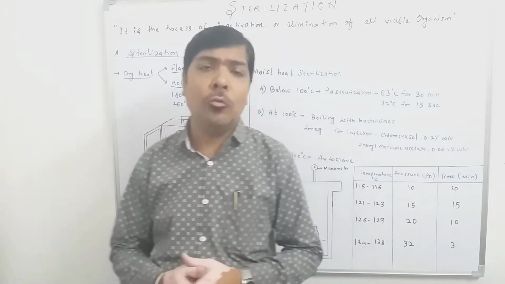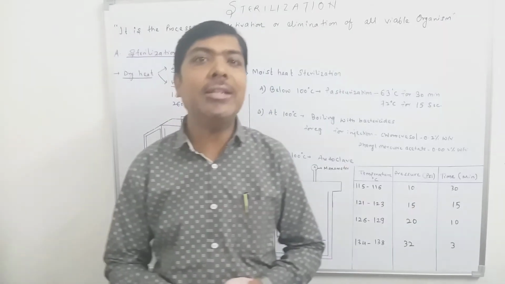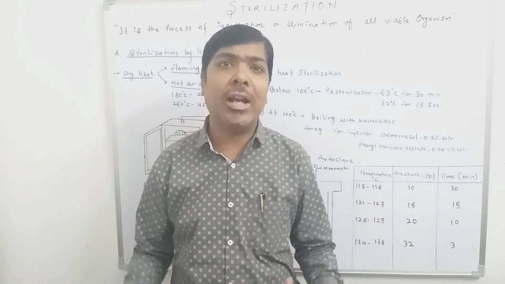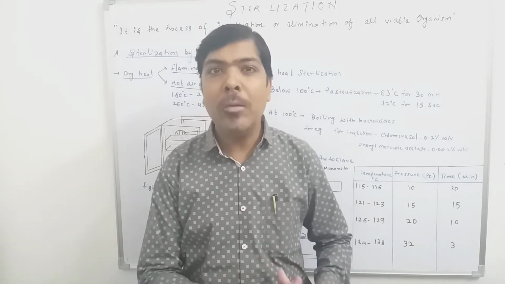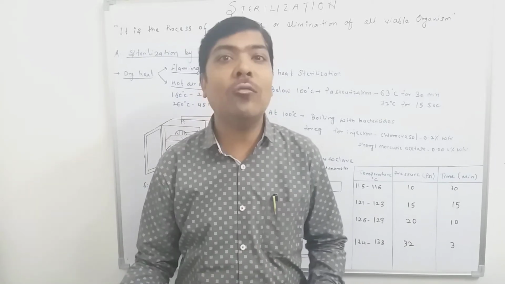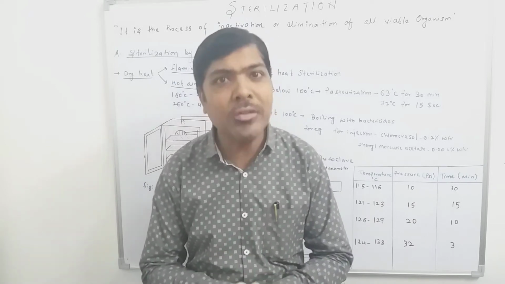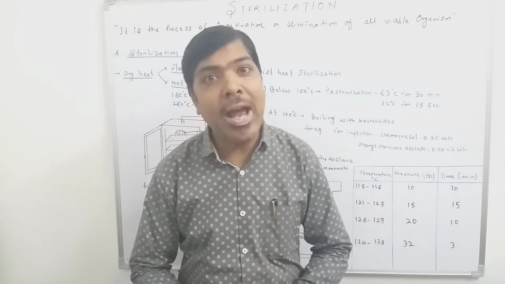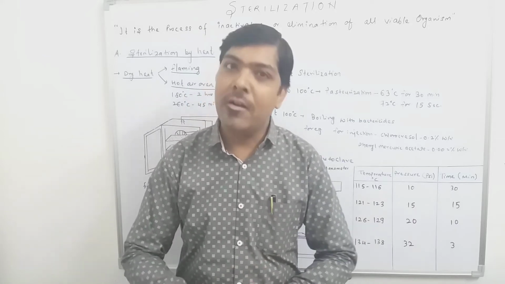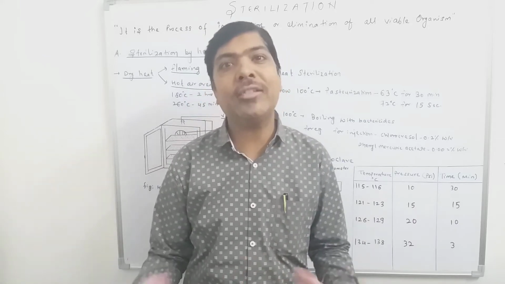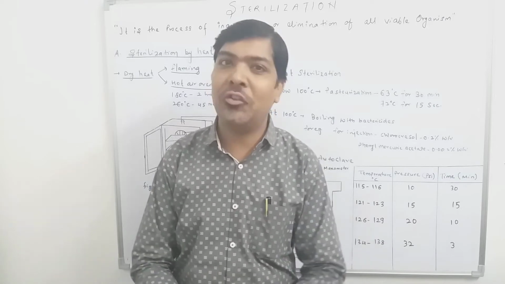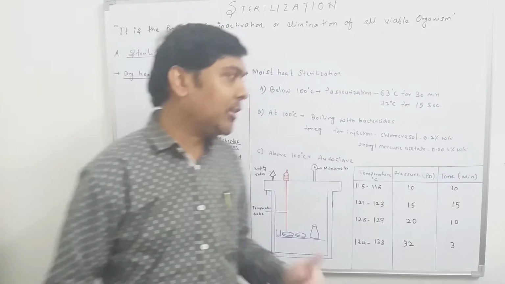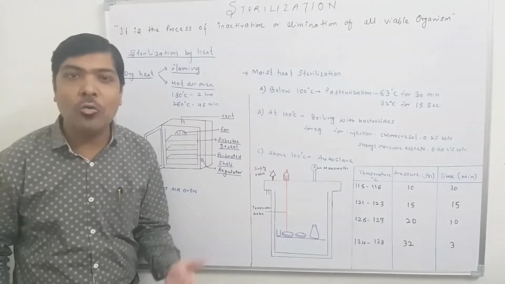That inoculation loop is actually made up of a specialized wire material, that is nichrome. Suppose we want to sterilize that inoculation loop before its usage, then what do we have to do? We have to expose that loop part, that wire part, over the flame till that nichrome wire becomes red hot, and once it is red hot, it assures the sterilization of the inoculation loop. So red hot means we are exposing that part of the wire over the flame.